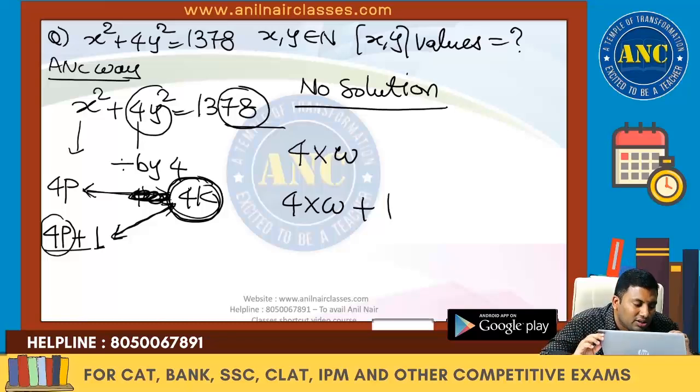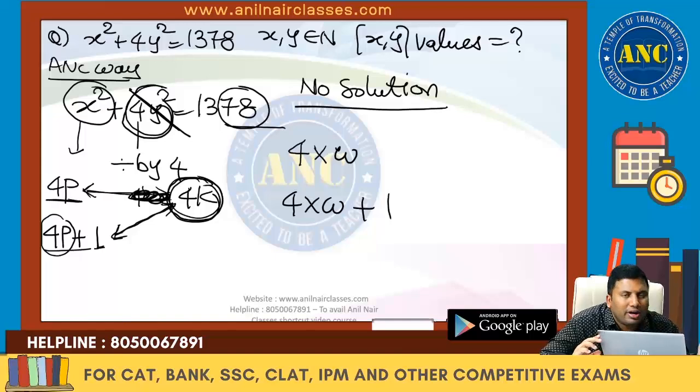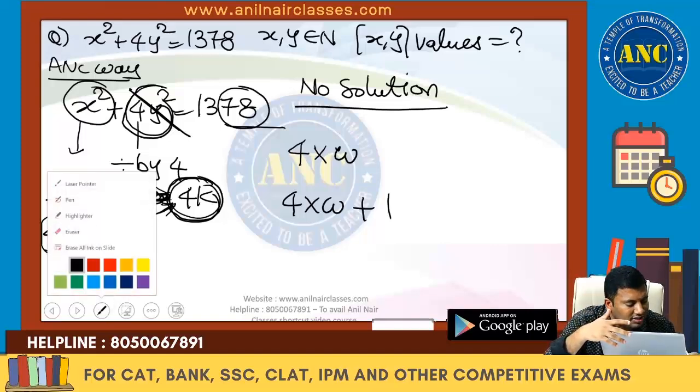The idea behind the question is 4y square: any number multiplied by 4 is divisible by 4. A perfect square only gives the form 4 into something or 4 into something plus 1. 4p plus 4k is divisible by 4. 4p plus 1 plus 4k gives a remainder 1. The right hand side when divided by 4 should give a remainder 1, but it is giving a remainder 2. Are you all with me? Extremely easy question if you know the logic. Now directly you can say the answer to this question.